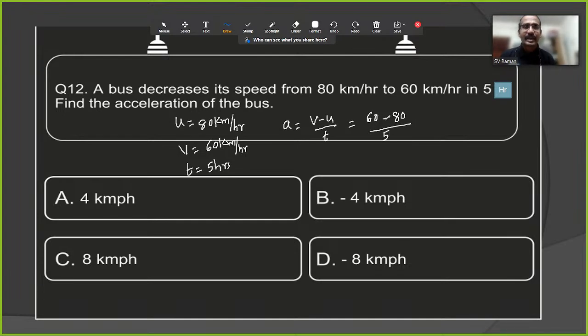Very simple. So 60 minus 80, how much? Minus 20 km per hour by 5, which is minus 4 km per hour square actually, it comes because of per hours. Hope it's clear. So this is the way: rate of change of velocity, final velocity minus initial velocity by time. Alright. Next.